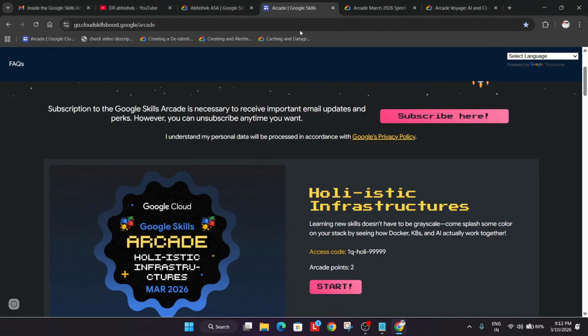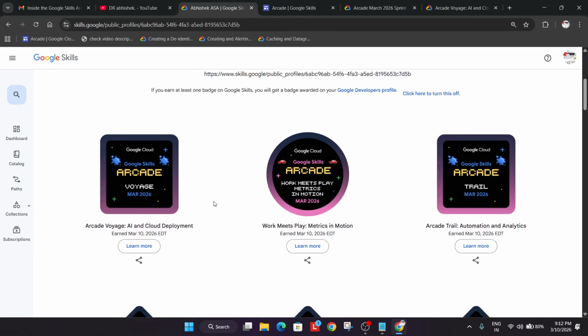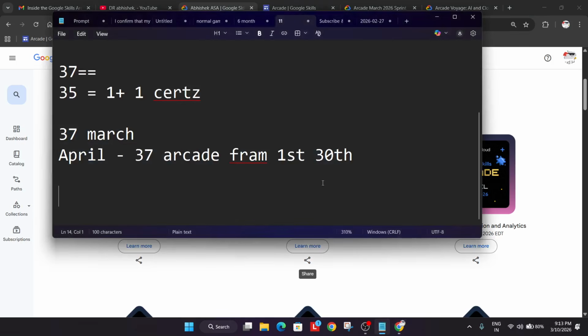So for example, I'm just coming to my profile, and here up to March, I have 37 points. Okay. Then suppose these three are April badges. I am completing April badges. So 37, 38, 39, 40. Like this, I'll be adding each month's games individually if I am completing individually, or I will just add 37 plus 11. So like this, it is a very simple method.